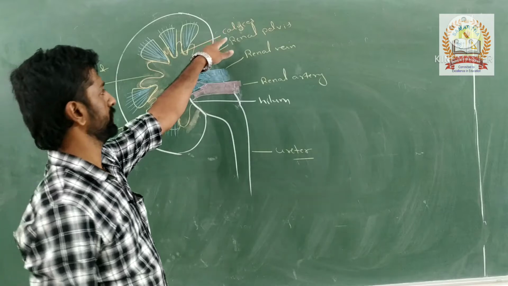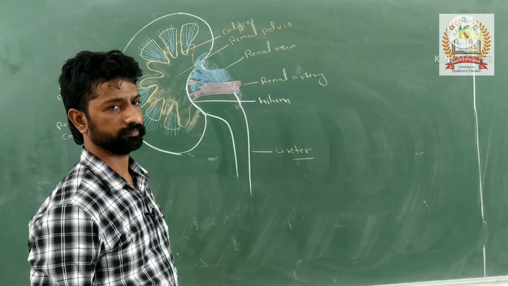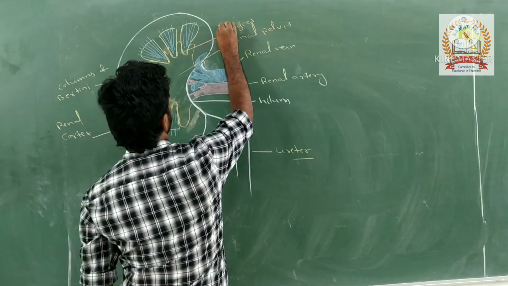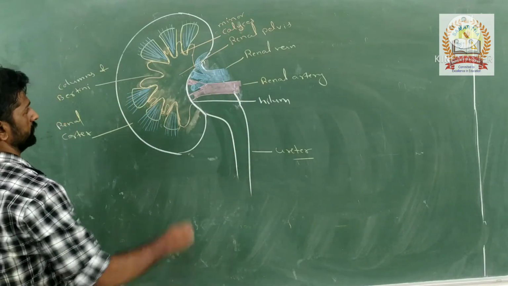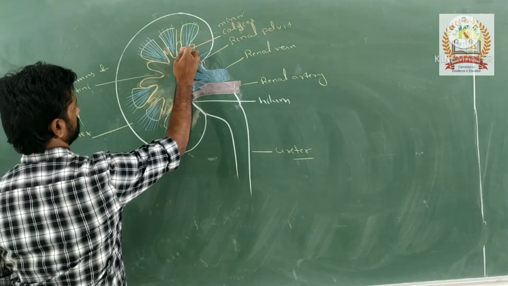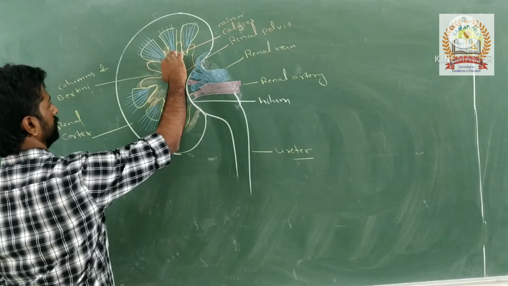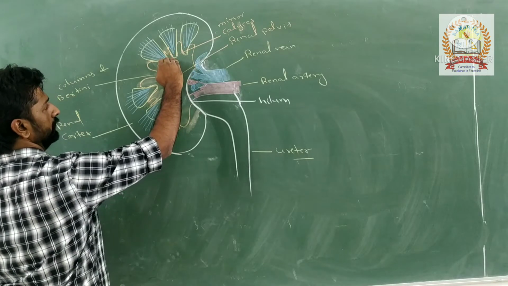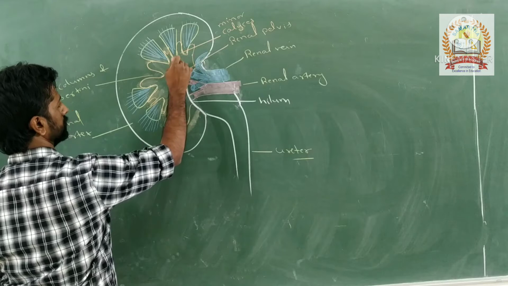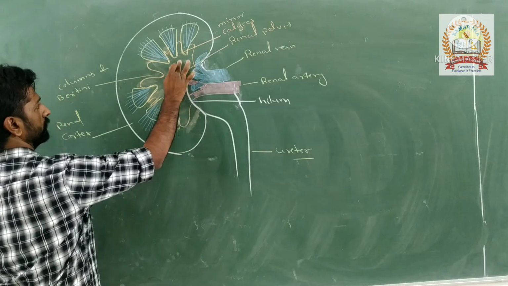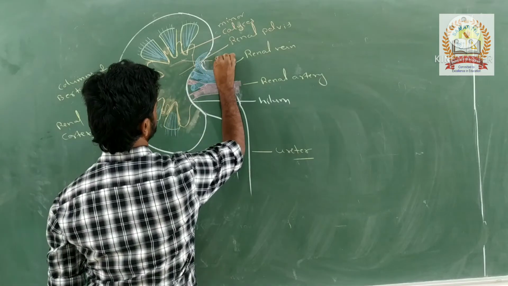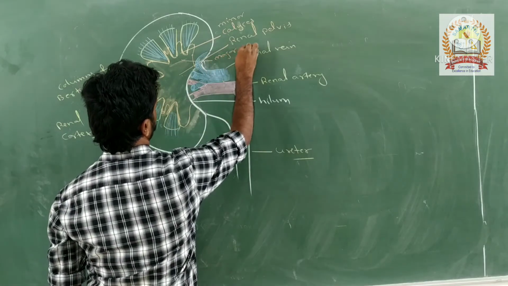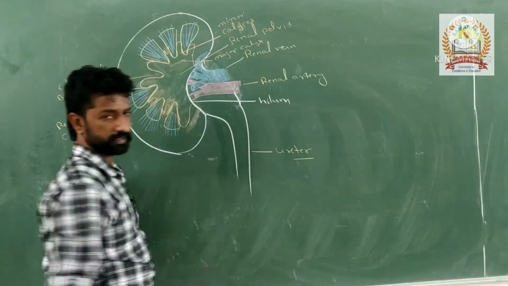What are these calyces? Major calyces or minor calyces? These are called minor calyces. Right here, one minor calyx is there and here another minor calyx is there, right? Like 2 to 3 minor calyces then open into part of the renal pelvis. Then this part is called the major calyx.